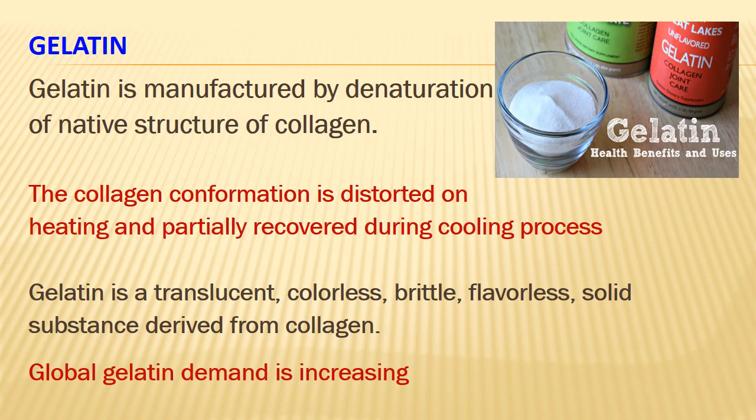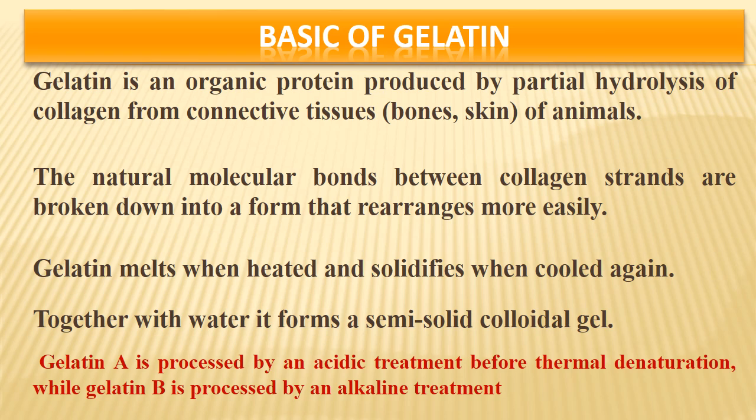Let us now understand a little more detail about the basics of gelatin and its characteristics. Actually, gelatin is an organic protein produced by partial hydrolysis of collagen from connective tissues. As I mentioned, bones and skins have a large amount of collagen. This collagen is normally insoluble, but by slow heat treatment, this collagen undergoes partial hydrolysis and there is a change in its properties and it becomes soluble, and then it is called gelatin.